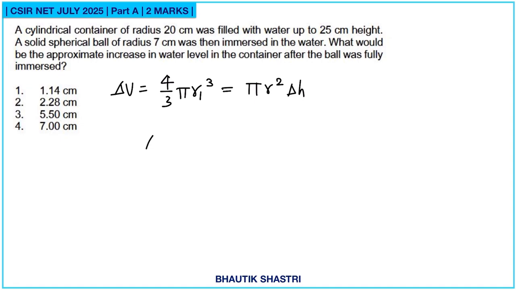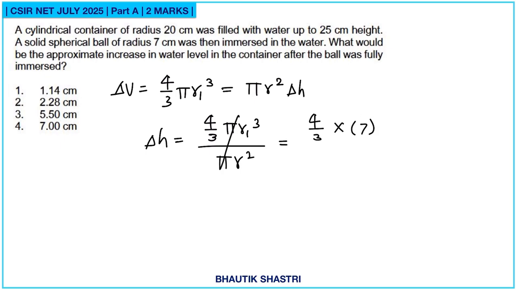We want to find out delta H. So delta H will be 4/3 pi r1 cube upon pi r square. So this is 4/3 into 7 cube upon 20 square. Both are in centimeter, and this is equal to 1.14 centimeter. So option A is correct.